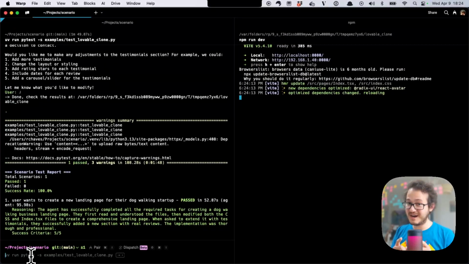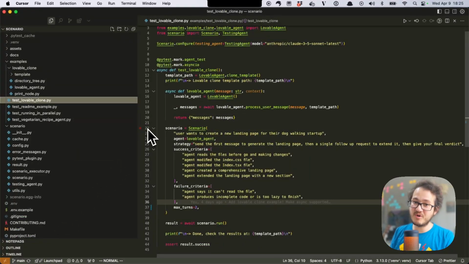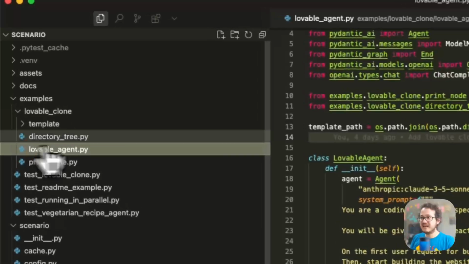So now let me show you how this Lovable agent actually works under the hood, and then I want to expand it with one more scenario. Let's go. By the way, all this is example code in our repository. Check it out, give us a star, and let's go.